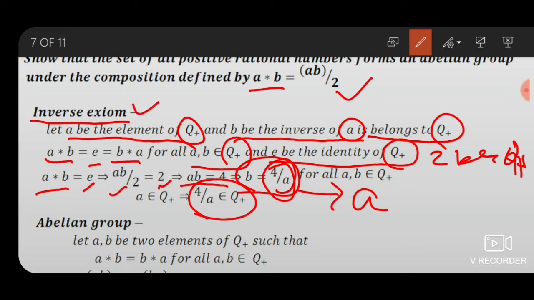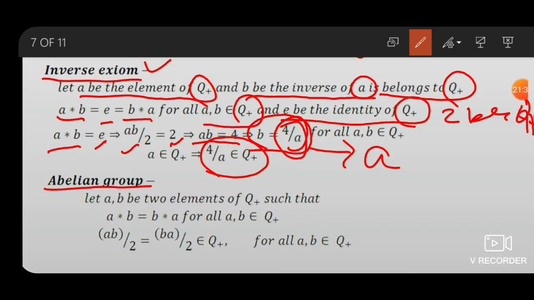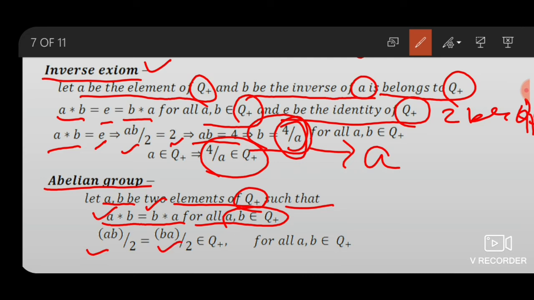Now next, abelian group. Let A, B be two elements of Q plus. By definition of abelian group, A star B equals B star A for all A, B belonging to Q plus. So A star B equals AB by 2 and B star A equals BA by 2, which also belongs to Q plus for all A, B belonging to Q plus.